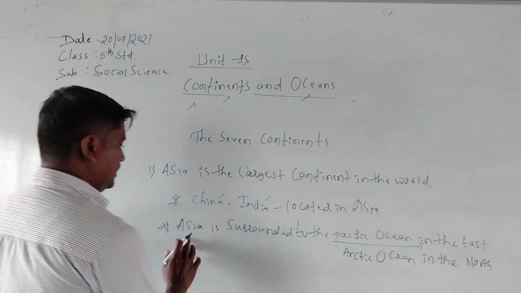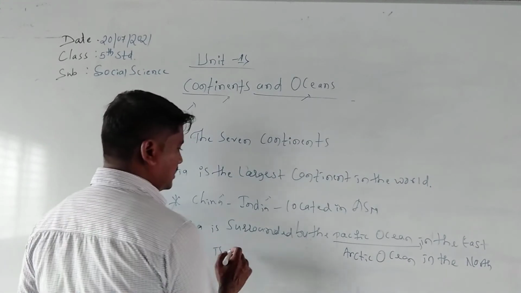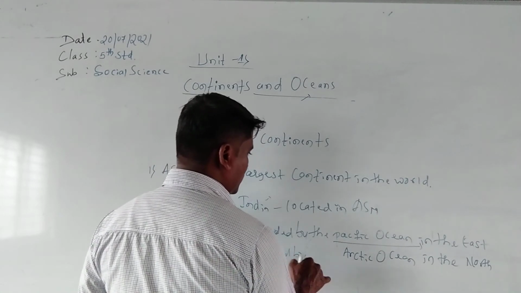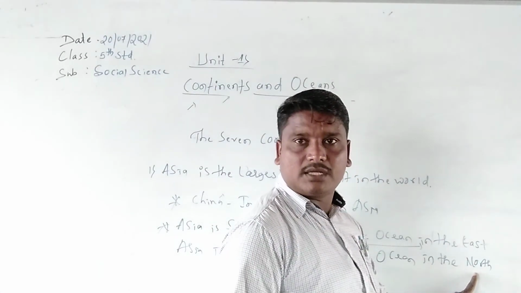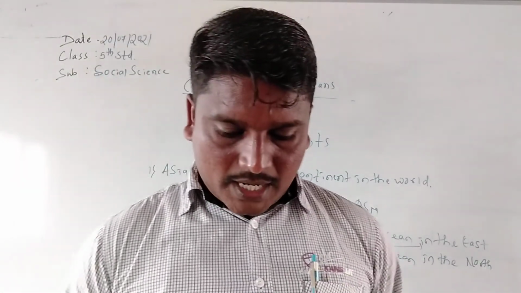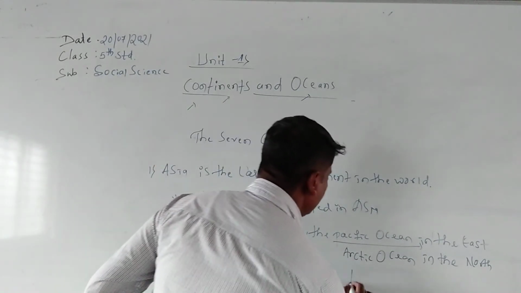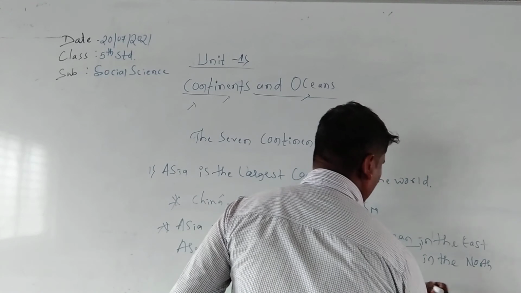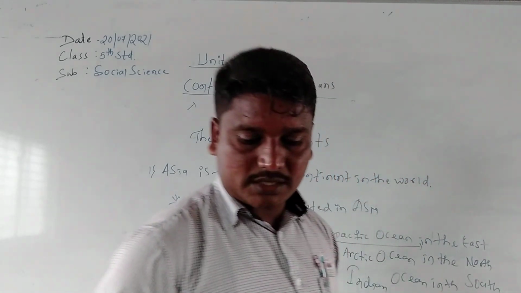The Asian continent is surrounded by the Arctic Ocean in the north direction, isn't it? And the Indian Ocean in the south.